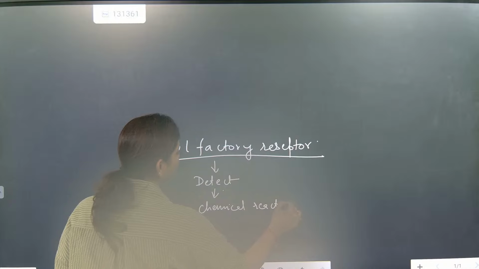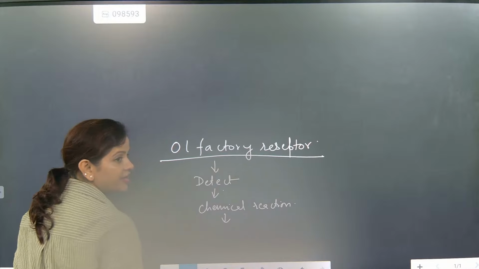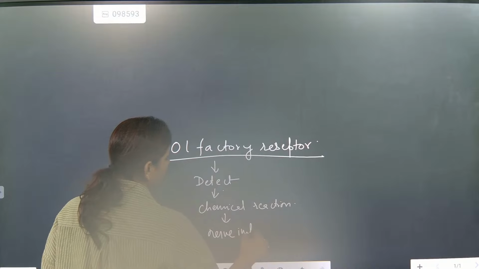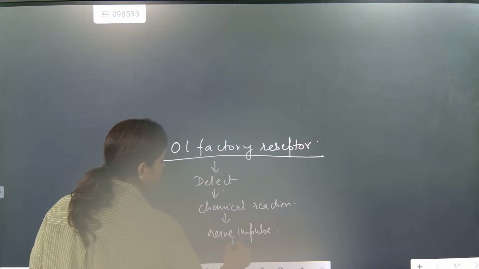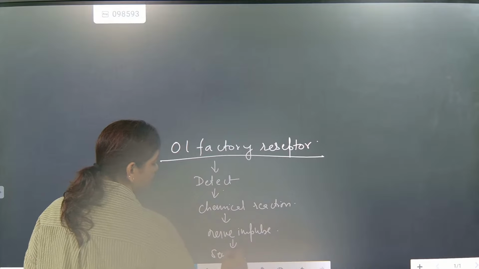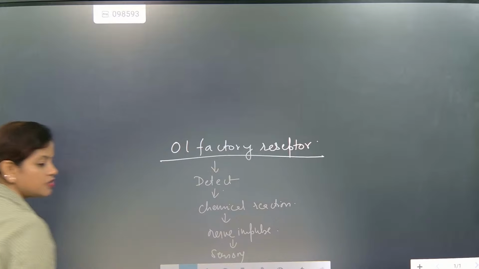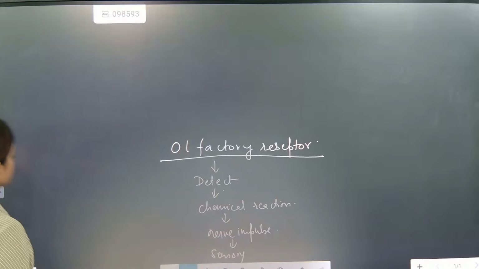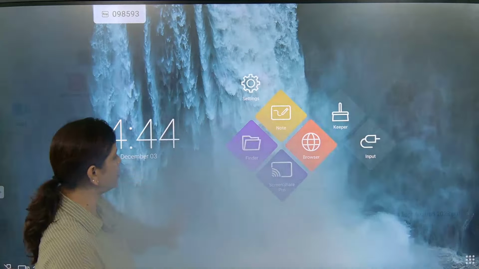This chemical reaction will do what? Generate a nerve impulse. And this nerve impulse will go to the sensory nerve. Understood? So this is the flowchart, and this nerve impulse is going where? Sensory. This is the most important thing we are going to understand.